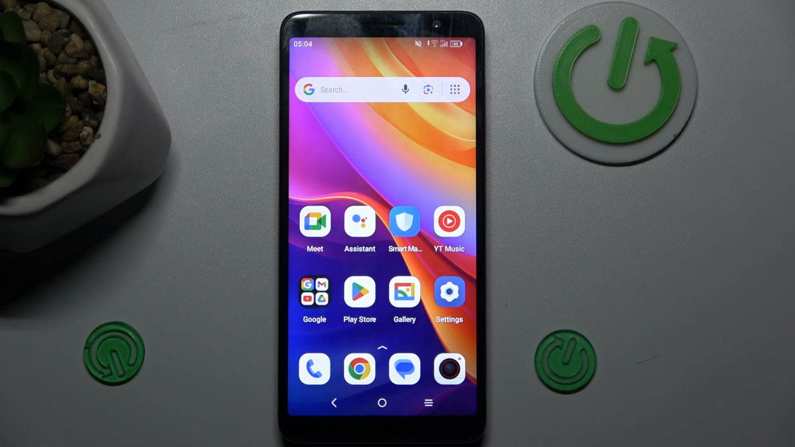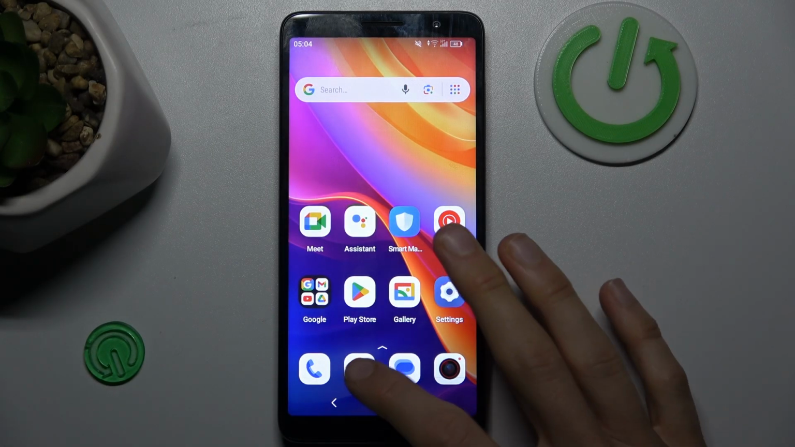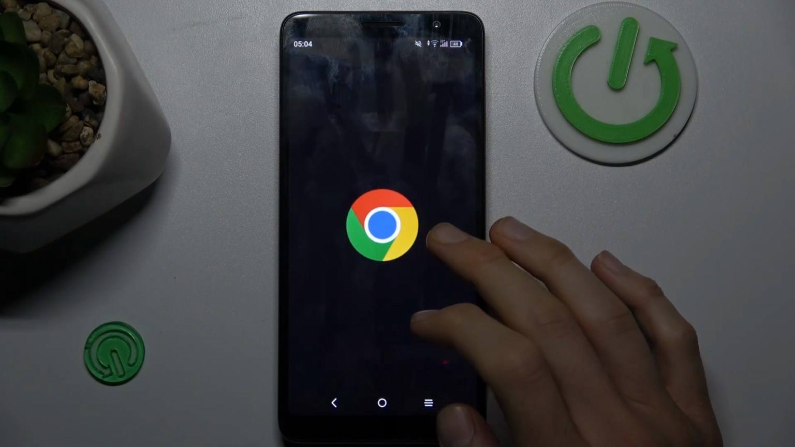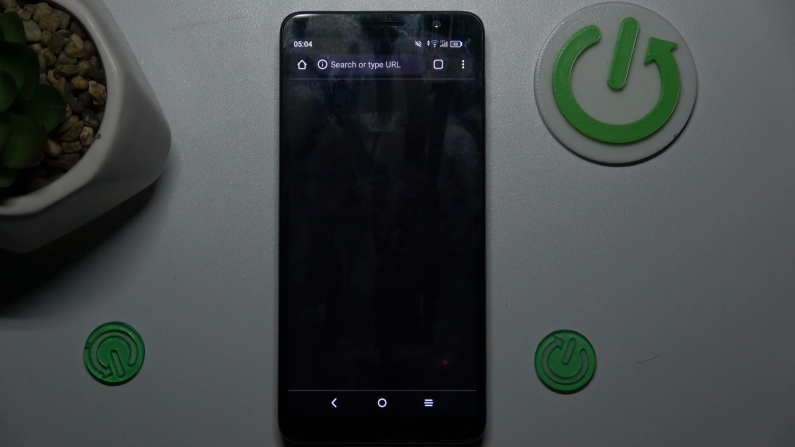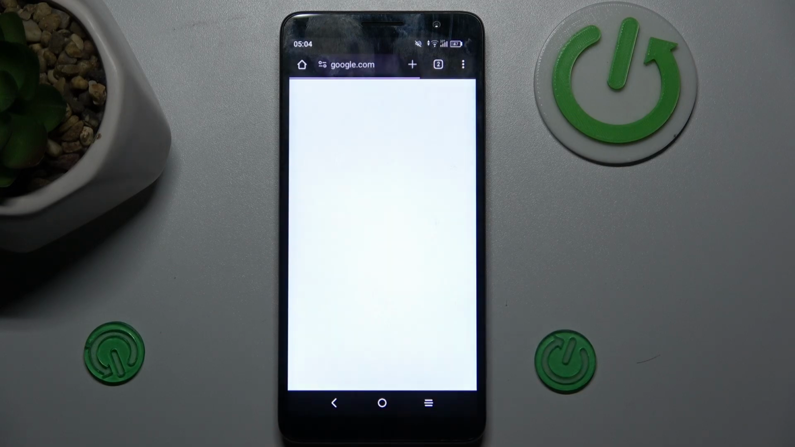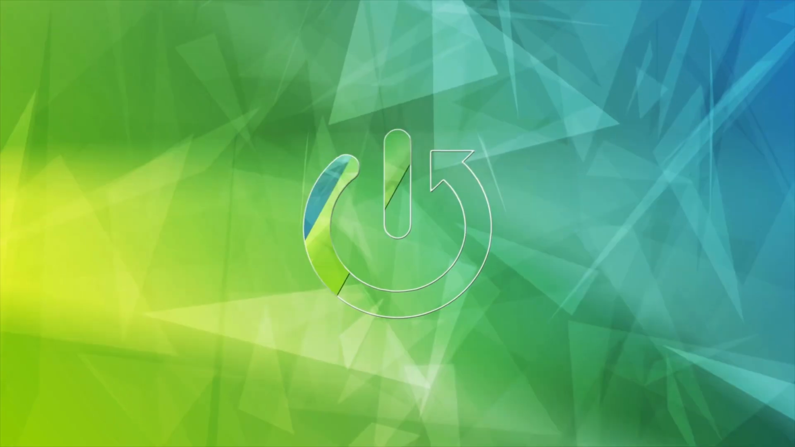Today I have a TCL 501 and I want to show you how to fix the problem when you are connected to the internet but you can't surf in it, because you get this notification on your screen when you try to search something.